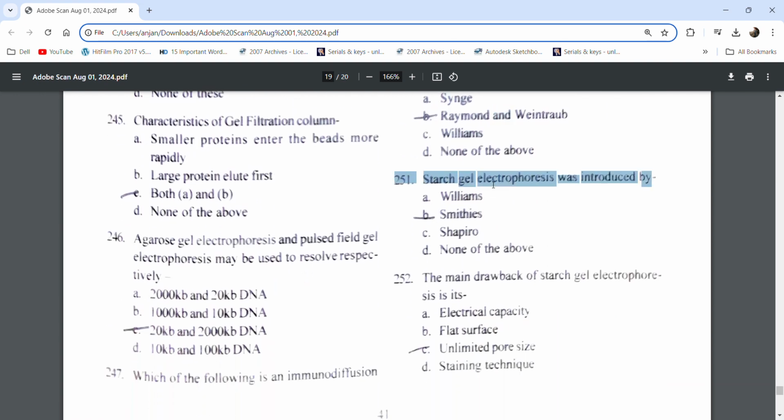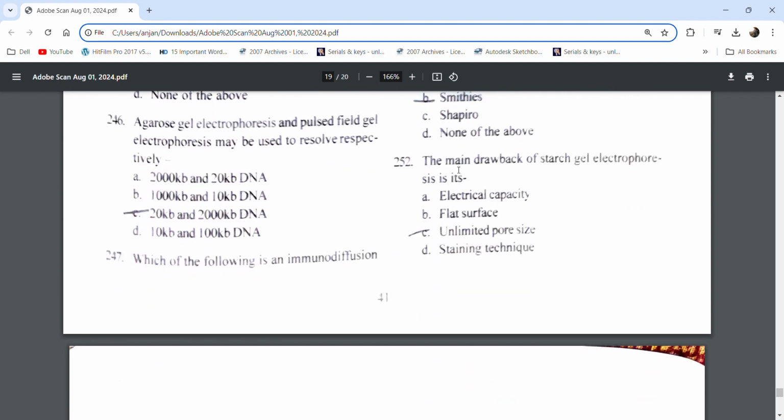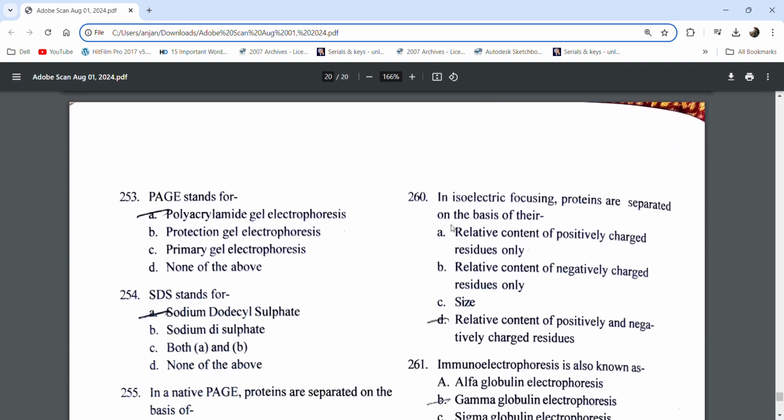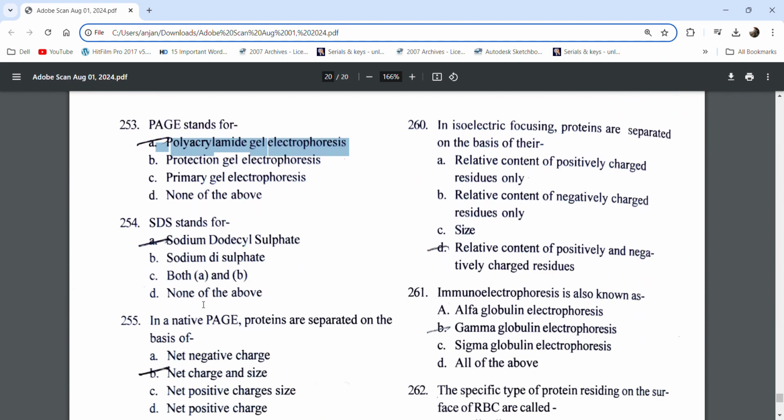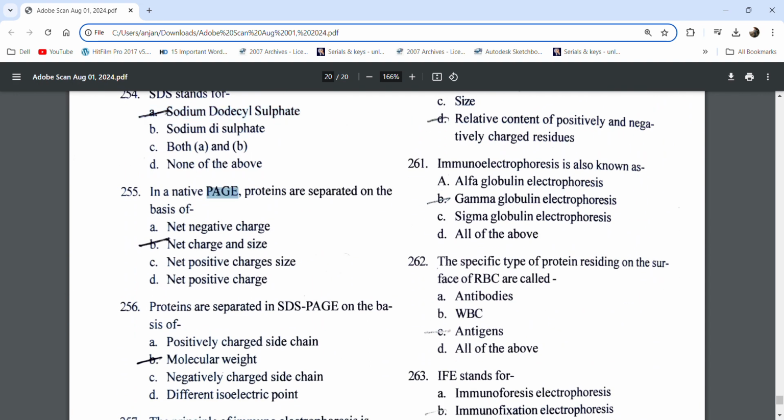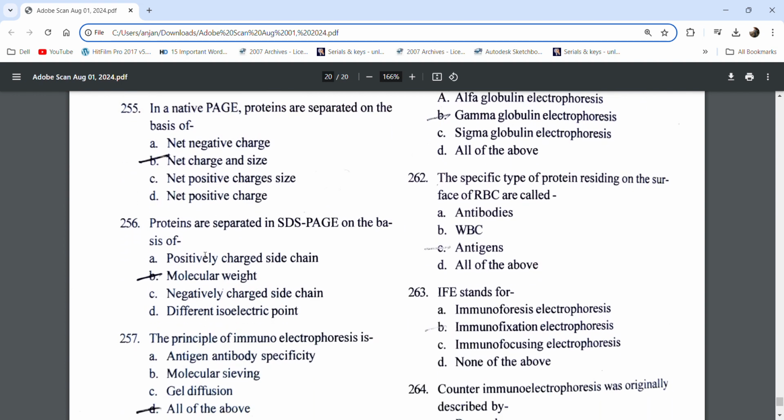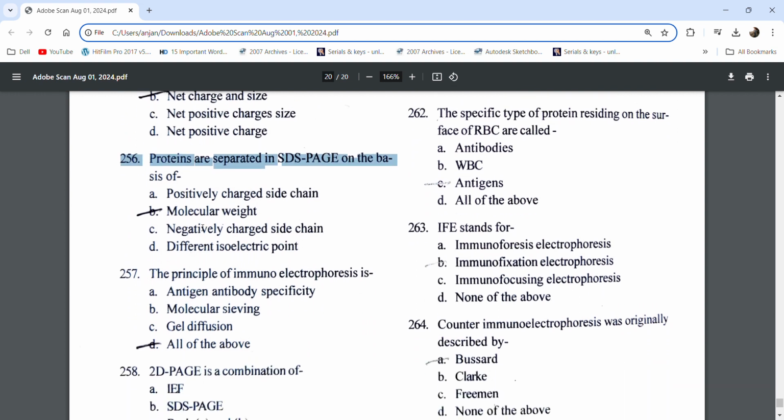Starch gel electrophoresis was introduced by Smithies. The main drawback of starch gel electrophoresis is its unlimited pore size. PAGE stands for polyacrylamide gel electrophoresis. SDS stands for sodium dodecyl sulfate. In a native PAGE, proteins are separated on the basis of net charge and size. Proteins are separated in SDS PAGE on the basis of molecular weight.